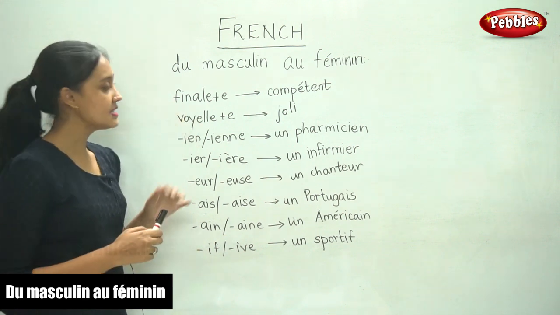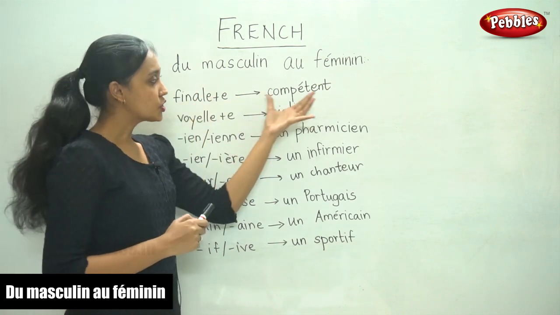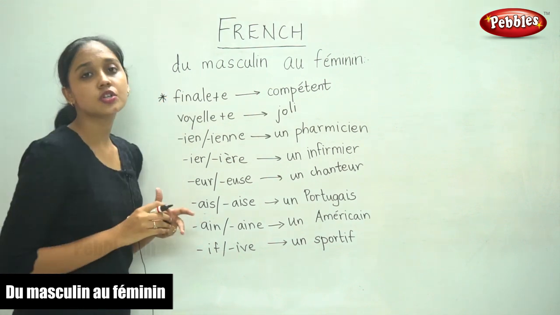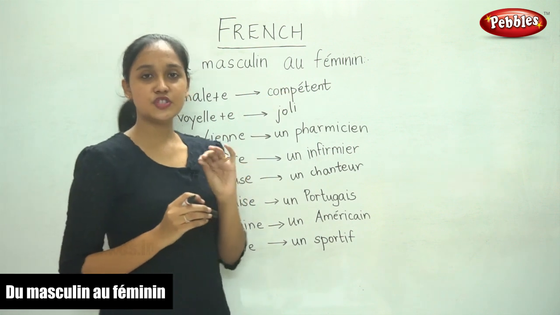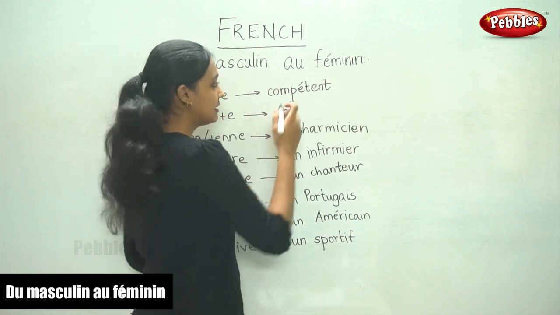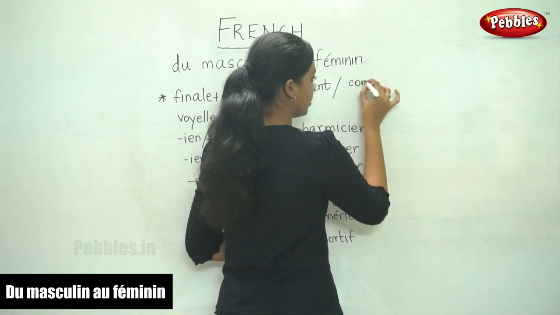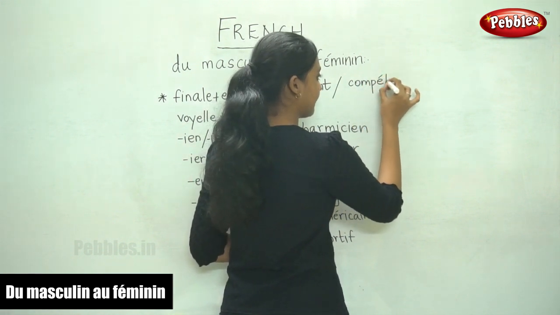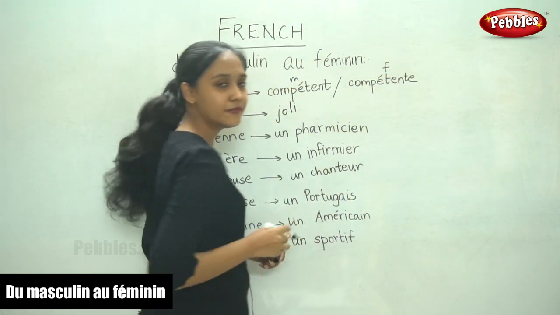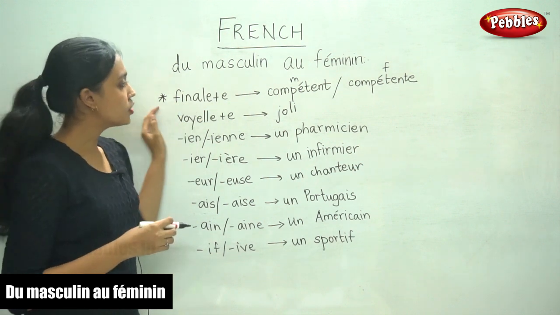The first one is final plus E. You add an E at the end. This is the most common case. In most of the words, the feminine form just takes an E. For example, the word compétent is the masculine form. To form the feminine form, we add an E. It becomes feminine. This is the case in most scenarios.